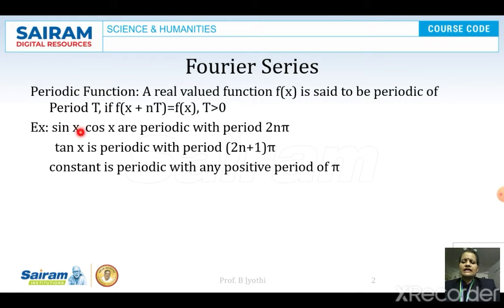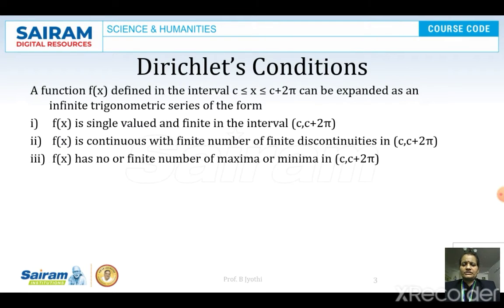when x is added with 2 pi, that is one full rotation, then what happens? Sin of 2 pi plus x will be in the first quadrant itself, and we will be getting sin x only. Similarly, cos of 2 pi plus x will be the same as cos x. These are all called periodic functions. Similarly, tan x and a constant function and many more are periodic functions.